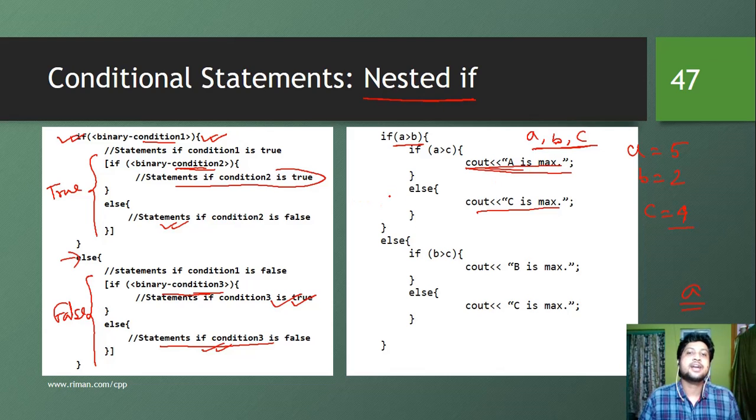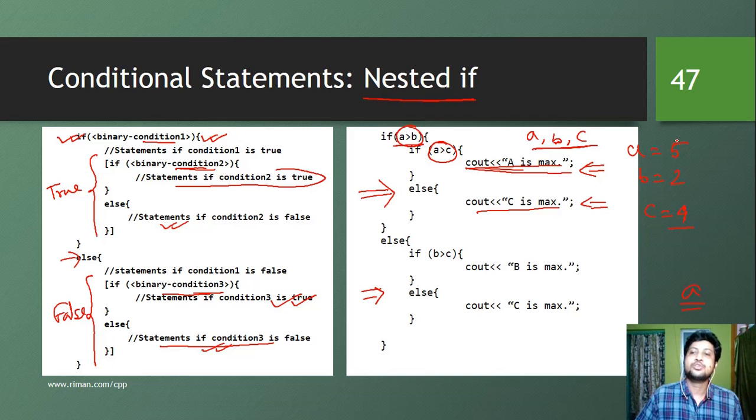Now the interesting thing is that only one of these statements is going to execute. That means depending on this condition, either this section is going to execute or this section is going to execute. Similarly, depending on this condition, either this section is going to execute or this section is going to execute. So if we have something like this, say A is 2, B is 4, and C is, suppose, 9.